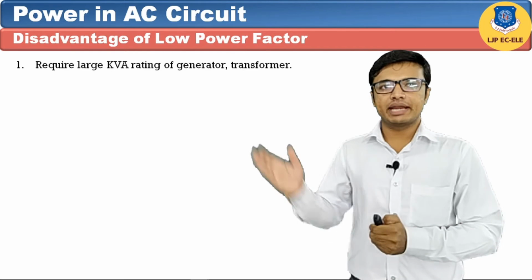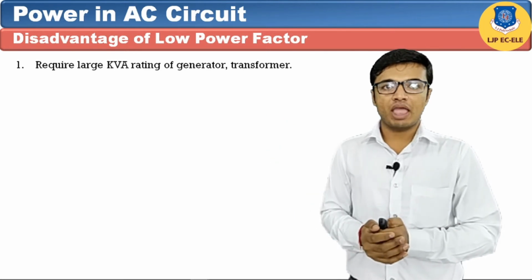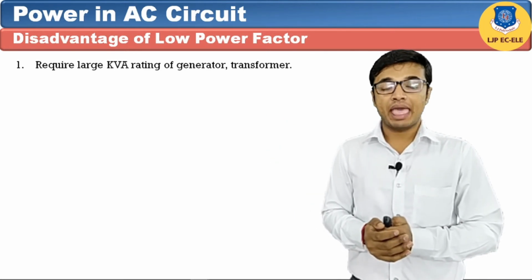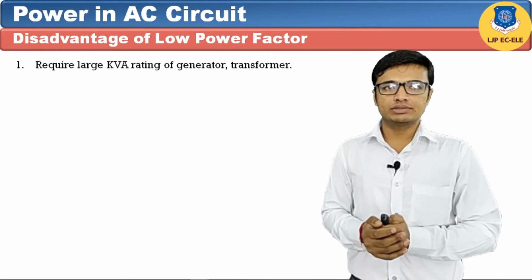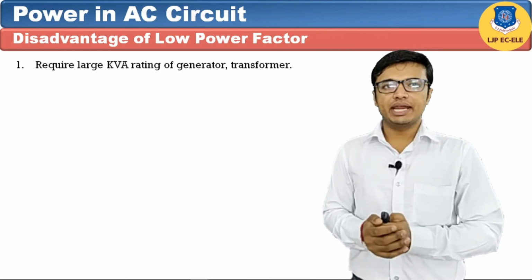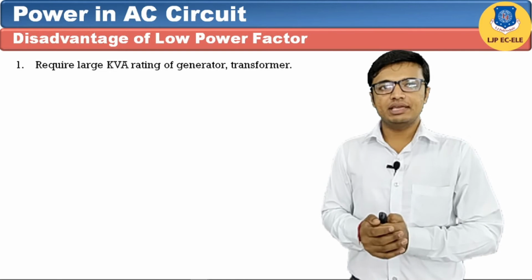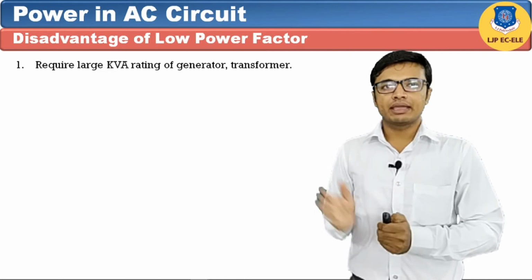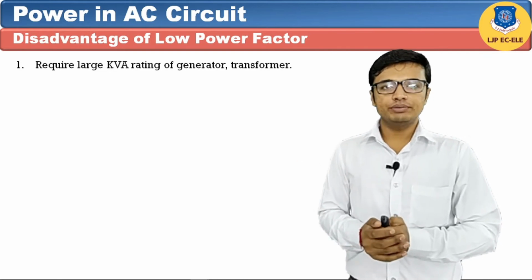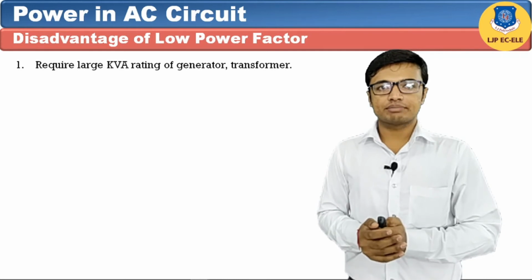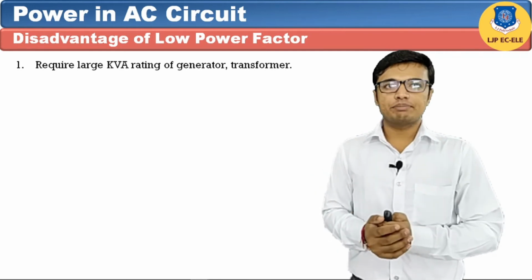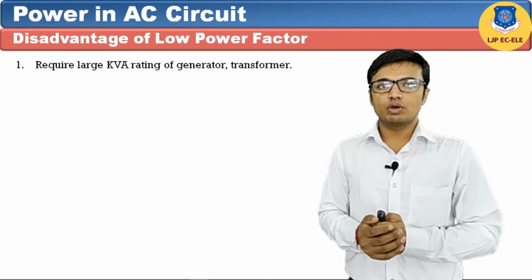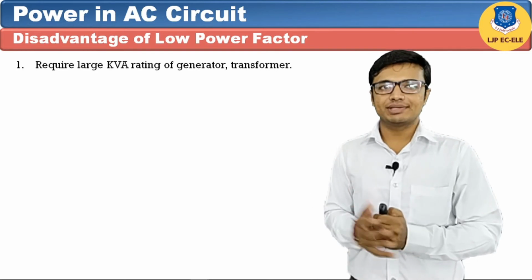First reason is that it requires a large kVA rating of generator and transformer. As we know the equation for kW, that is kW is equal to kVA into cos phi. If you make kVA the subject of this equation, we will get kVA is equal to kW divided by cos phi. Hence we know that if cos phi reduces, then the power factor of the system will decrease. So we have to properly maintain the power factor of this system.